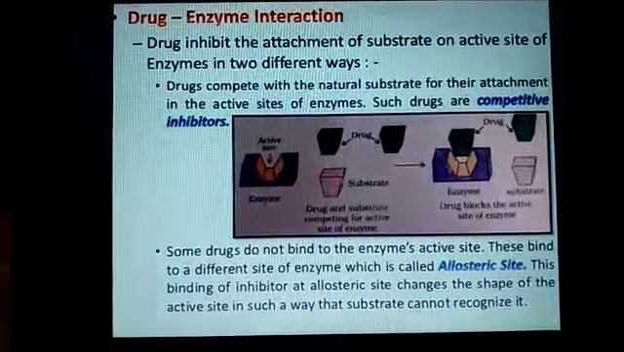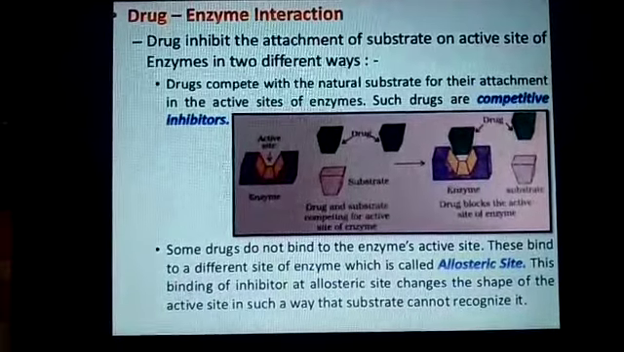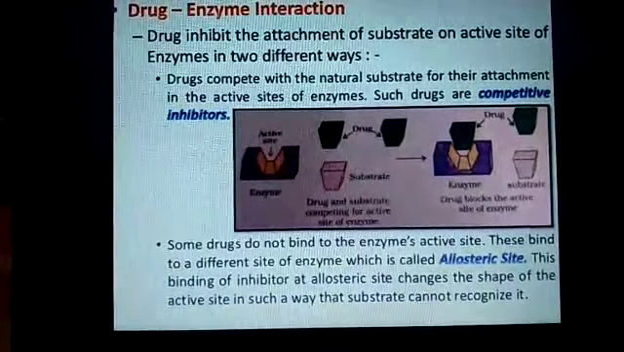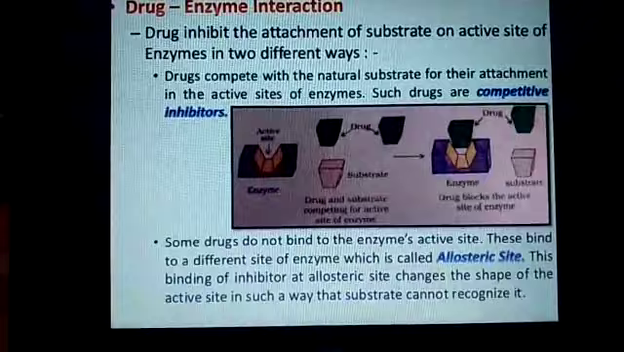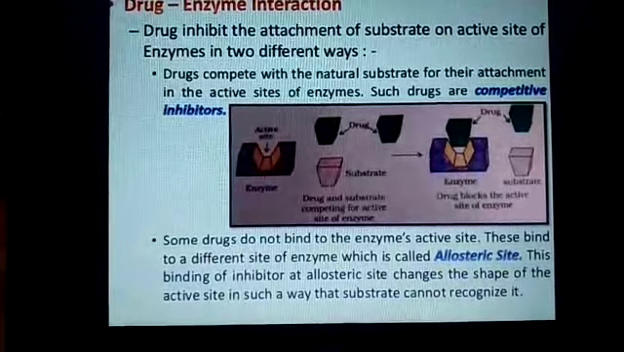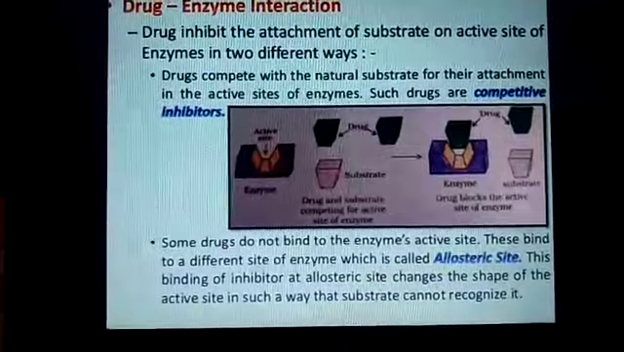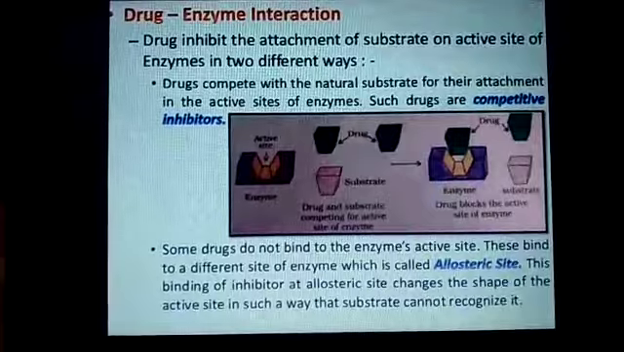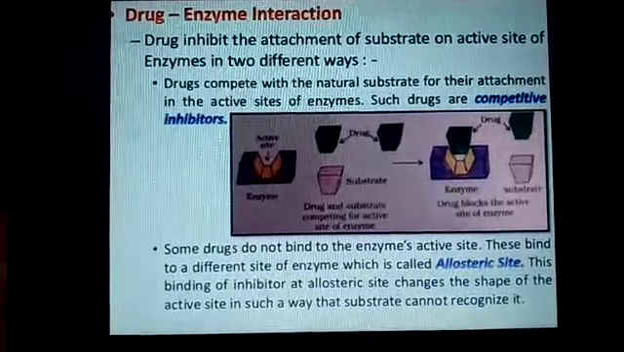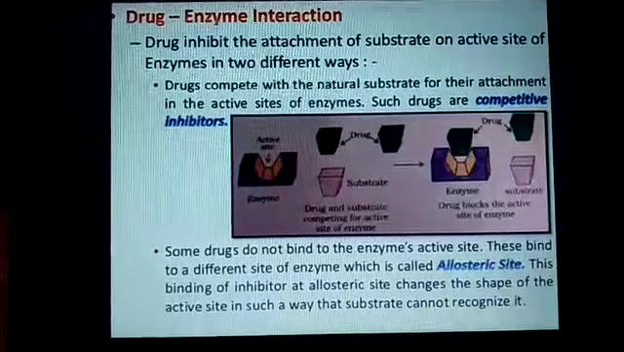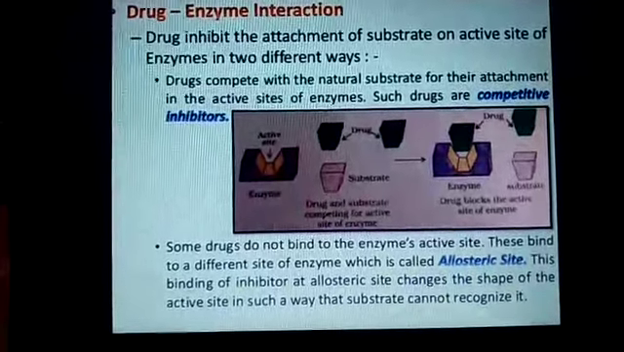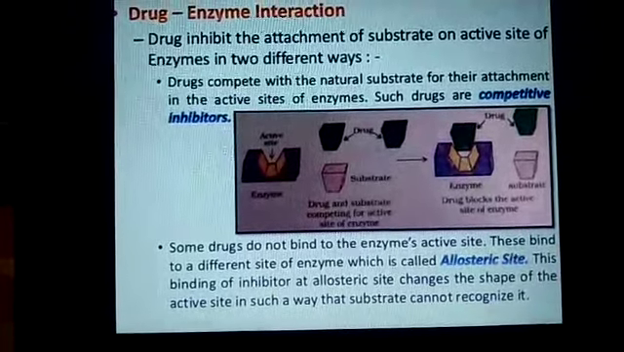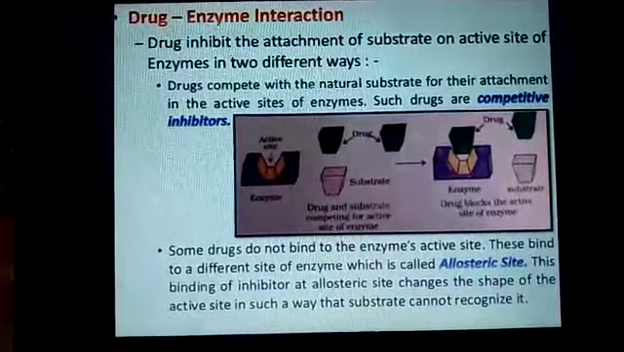Drug-enzyme interaction. Drugs inhibit the attachment of the substrate on the active site of the enzyme in two different ways. Number one, drugs which compete with the natural substrate for attachment to the active site of the enzyme. Such drugs are called competitive inhibitors. While some drugs do not bind to the active site of the enzyme, they bind to a different site of the enzyme other than the active site, which is called the allosteric site. This binding of the inhibitor at the allosteric site changes the shape of the active site in such a way that the substrate molecule cannot recognize it.